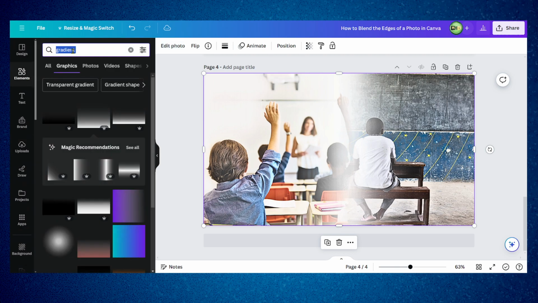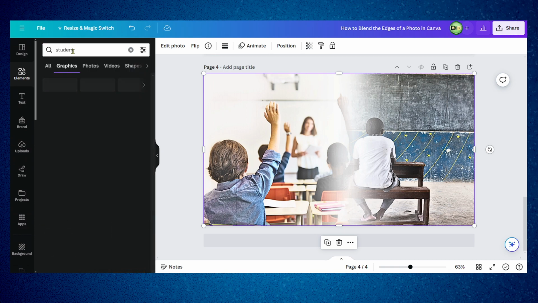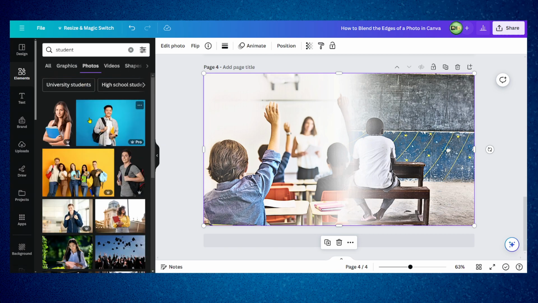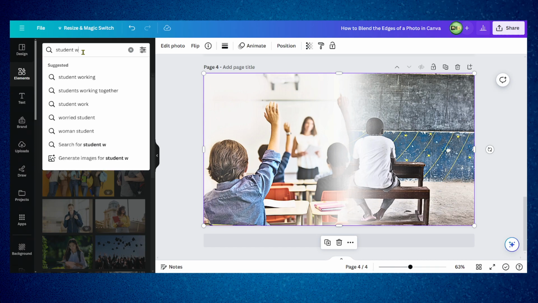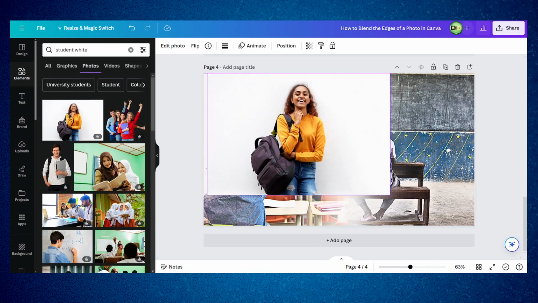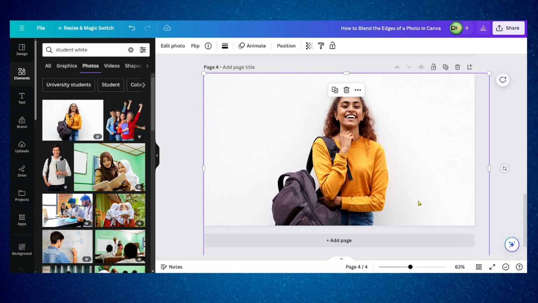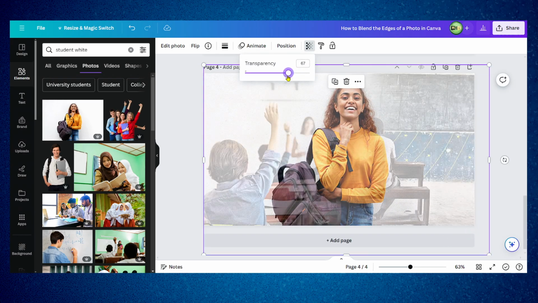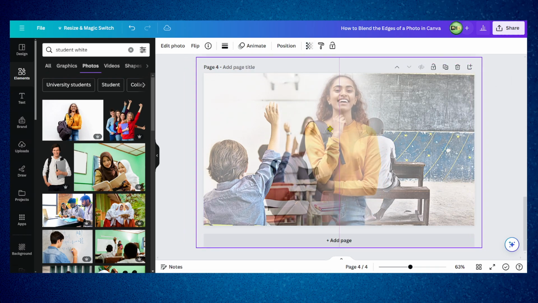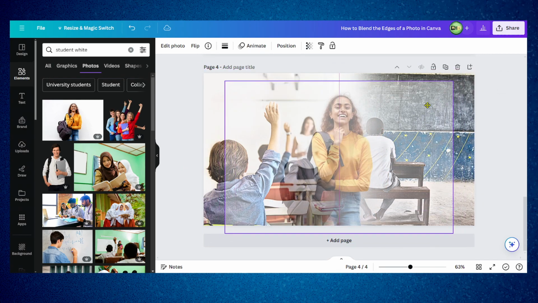And here I'm gonna add student. I'm gonna look for a photo with a student. And student, and right here, white again. This one, let's say. And I'm gonna move this right in the middle. And now I'll decrease the opacity. I would like this to be positioned kind of in the middle, but not too big, so that's kind of too big.